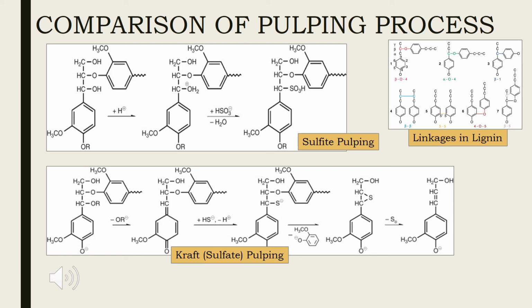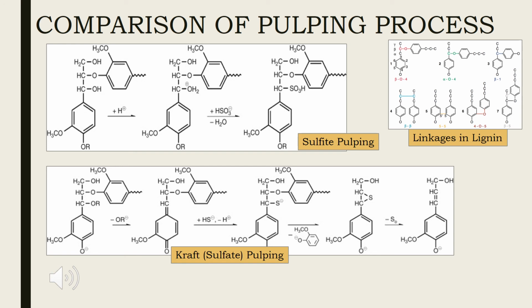On the other hand, in sulfite pulping process, sulfonic groups are introduced into partially hydrolyzed lignin, converting it into a fully water-soluble lignosulfonates. See figure. The reactions are highly dependent on pH of reaction medium.